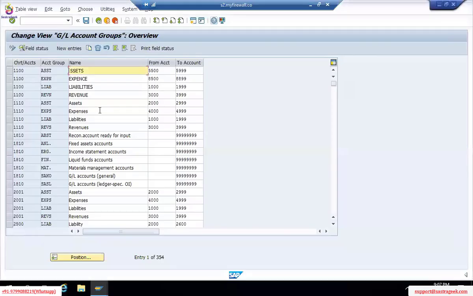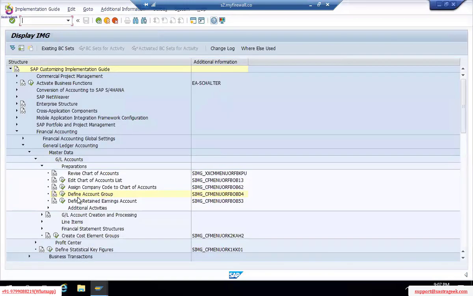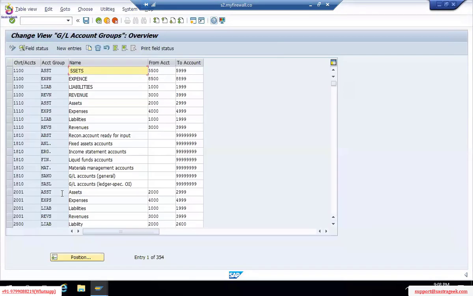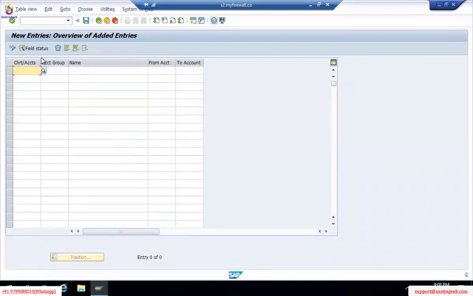So when we go to hands-on, this is define account groups, OBD4, new entries. Which chart of accounts did we create just now? TM00. Which account group do I want to create? Liabilities. Here, liability. Four digits it will accept as a short name. I'm trying to enter one more, it's not accepting. From account 1 lakh to 1,99,999. Then TM00, assets.